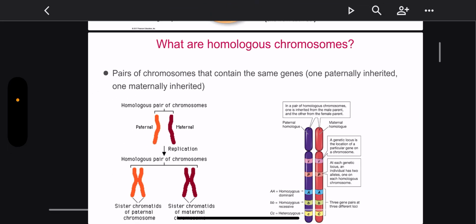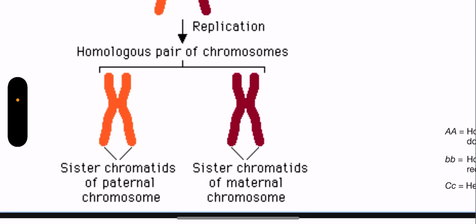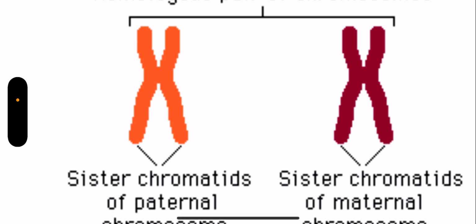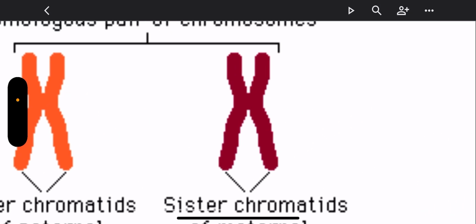What are homologous chromosomes? Homologous chromosomes are pairs of chromosomes that contain the same genes. So homologous, we think identical, they have the same genes. One is paternal and one is maternal. So you can just see that here. When they replicate, you get a homologous pair of chromosomes. Sister chromatids, each half of the pair, is referred to as a chromatid. And that would be of paternal, and this would be of maternal.